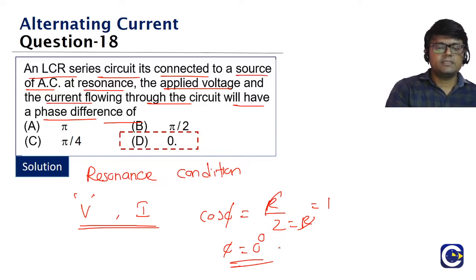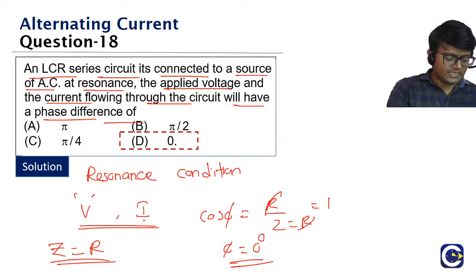And the phase difference between the applied voltage and current will be 0. Why? Because the net impedance will be just the resistance value. In resonance condition, net impedance value will be just resistance. Clear?